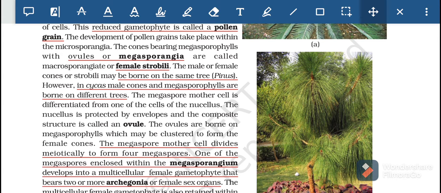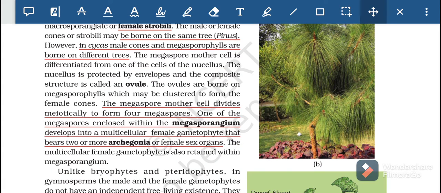The male or female cones or strobili may be borne on the same plant. However, in cycas, male cones and female cones are borne on different trees. Cycas has the male cone in one tree and the female cone in another tree. But in pinus, it may be bisexual. It may have both cones in the same tree, or it may have cones in different trees, that is bisexual and unisexual.